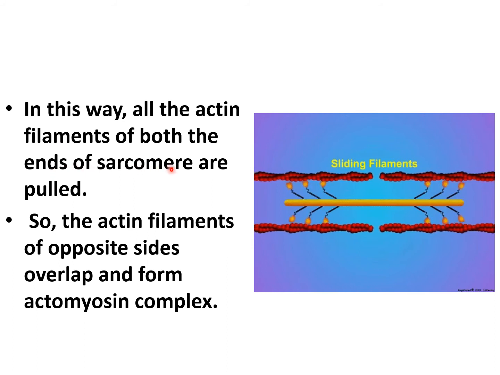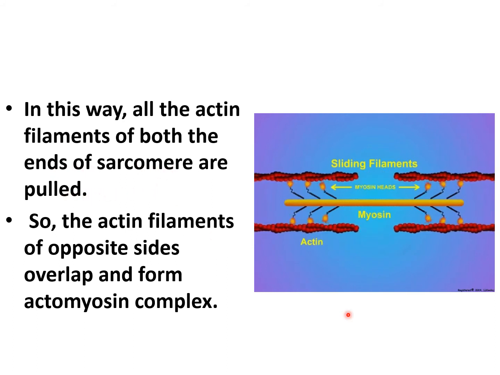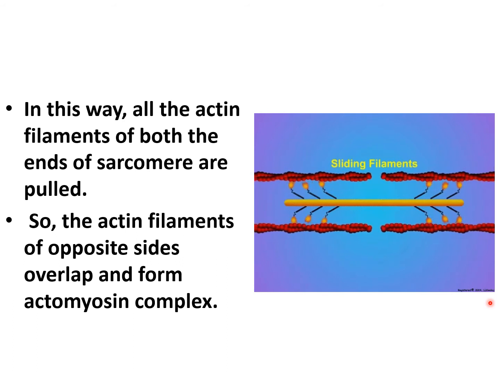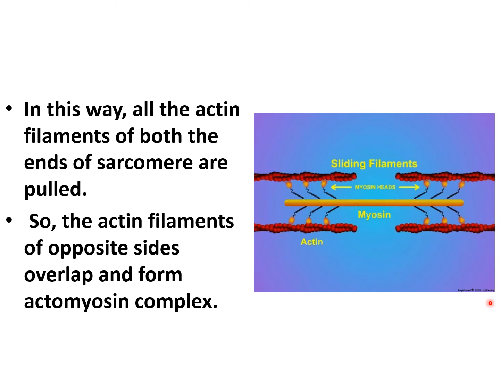So the actin filaments of the opposite sides overlap and form the actomyosin complex. And formation of the actomyosin complex results in contraction of the muscle. So here you can see in this figure, these are the sliding filaments.